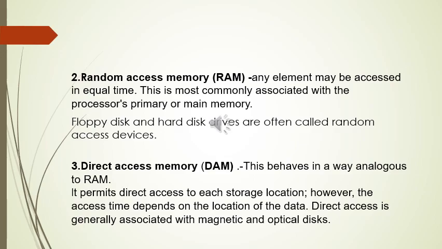The third type is direct access memory. This behaves in a way analogous to RAM. It permits direct access to each storage location. However, the access time depends on the location of the data. Direct access is generally associated with magnetic and optical disk.